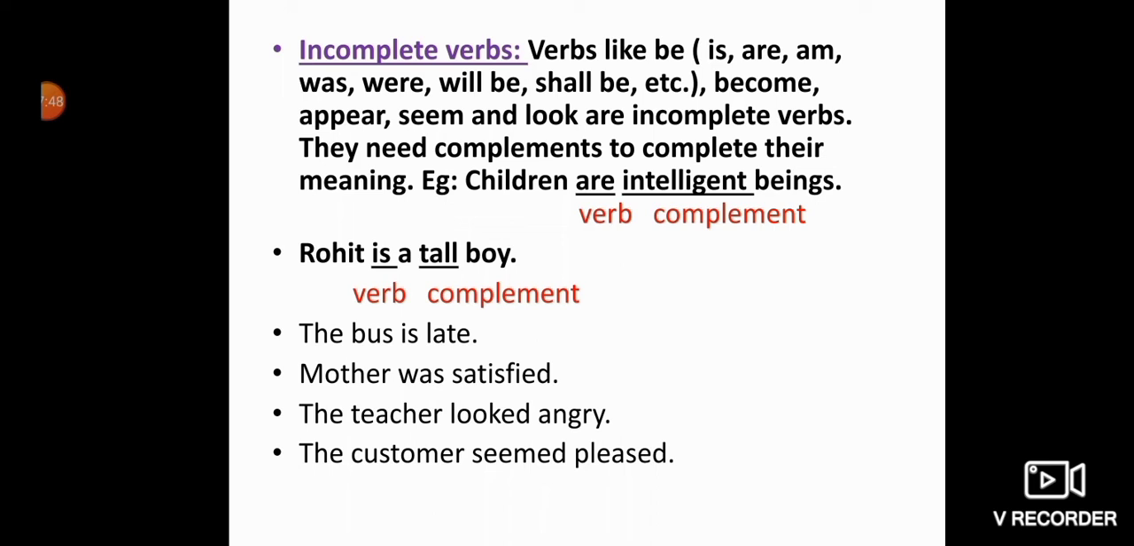I hope children, I am clear till here. Up till now we read that there are basically 3 types of verbs: transitive verbs, intransitive verbs and incomplete verbs. Transitive verbs require an object to complete their meaning. Intransitive verbs do not require an object to complete their meaning. And incomplete verbs always require a complement to complete their meaning.